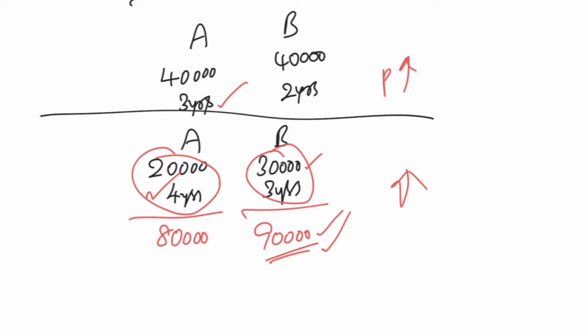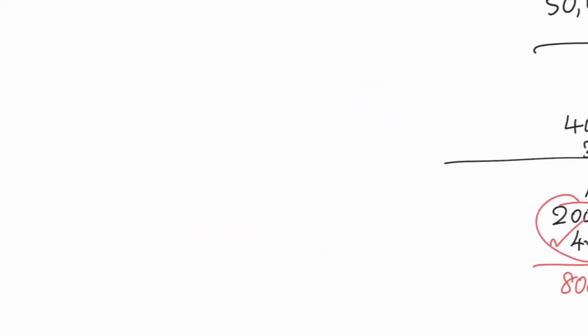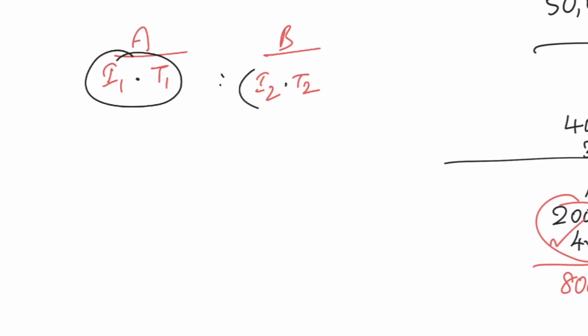See, whenever 2 people are investing I1 rupees and I2 rupees for time periods T1 years and T2 years, we will share the profit based on the product of investment and time period. Product of investment and time period. Got it? Let us move to problems.